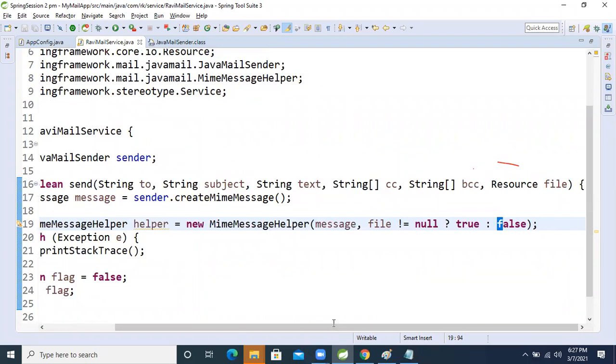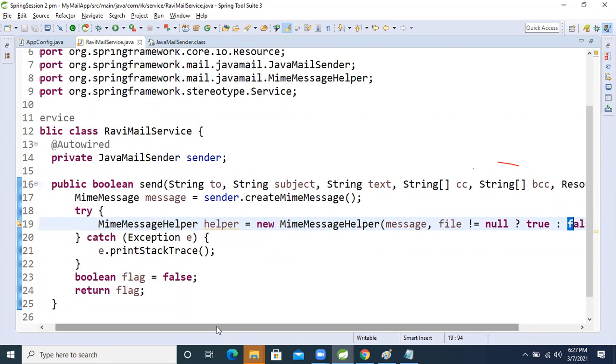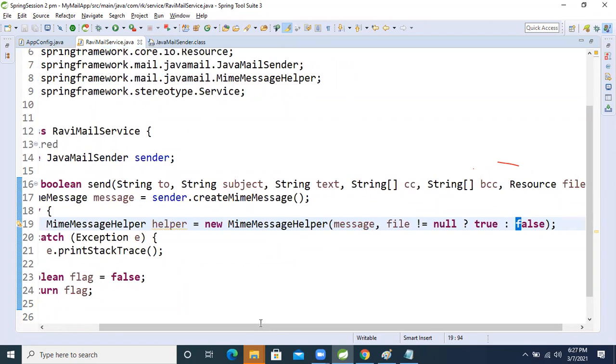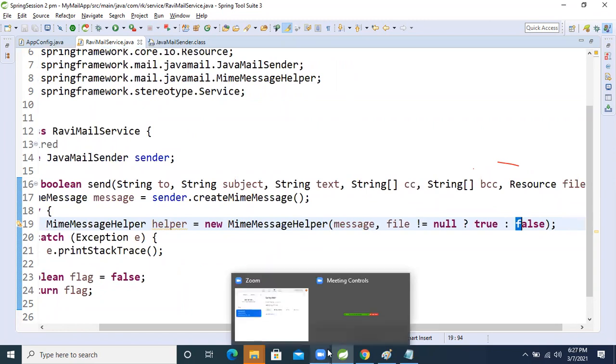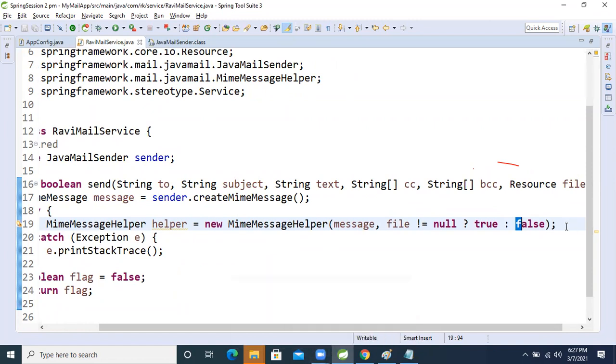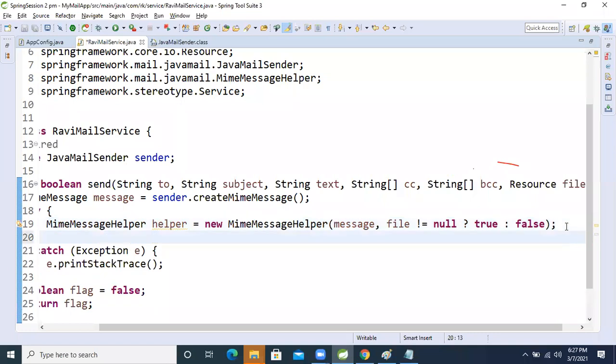So like that we analyze things in real time. This much analysis we need to do. Now let's move on and develop the application. At the time of sending, whatever mandatory things are there, we will take them, like helper, just helper.